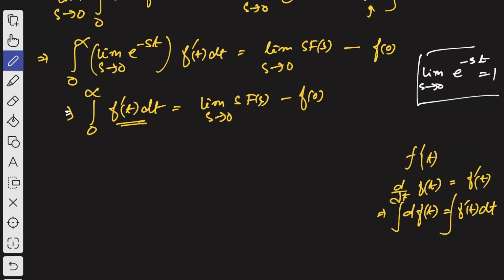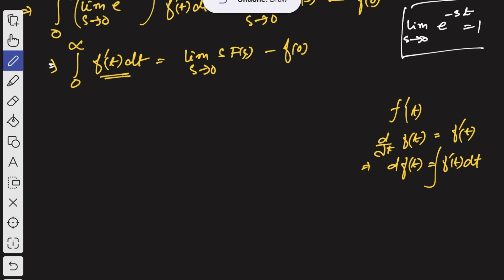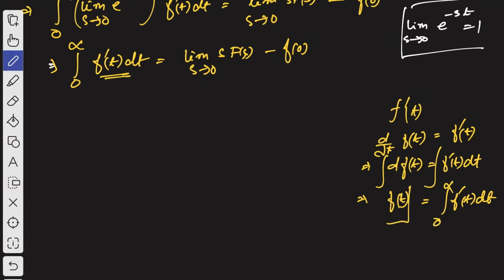The integration of f dash of t dt is nothing but f of t. If you integrate both sides, then you will get f of t equal to the integration of f dash of t dt. If you put the limits 0 to infinity here, then what you will get?